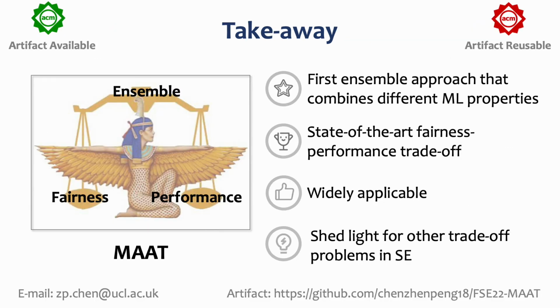Finally, just to summarize this work, we propose the first ensemble approach that combines different machine learning properties. In this paper, we consider two important properties: machine learning performance and fairness. We propose MAAT to combine models with fairness and performance as objectives to improve fairness-performance trade-off for machine learning software.